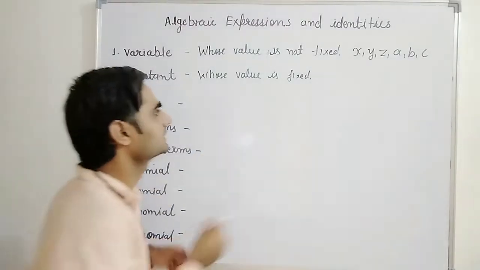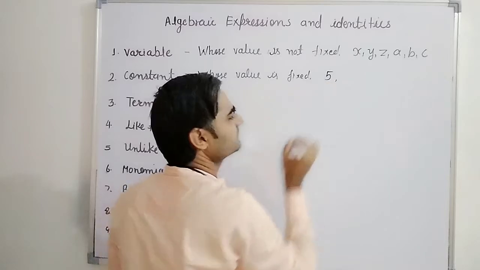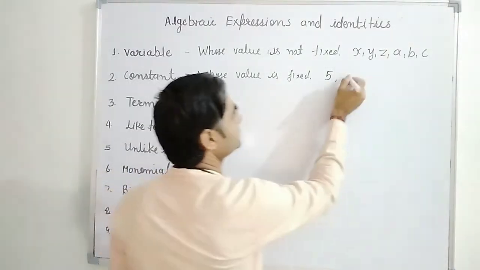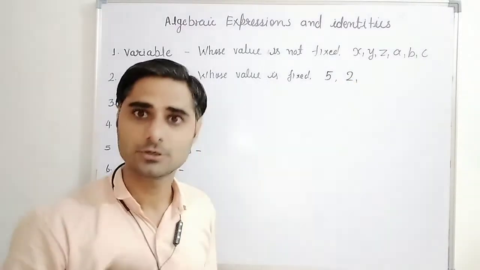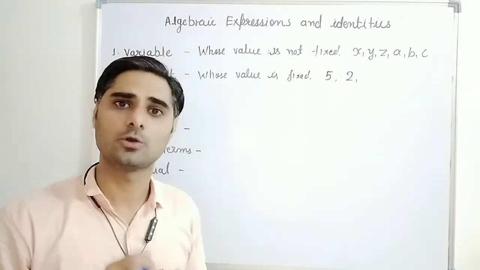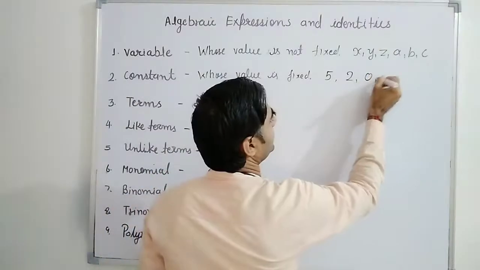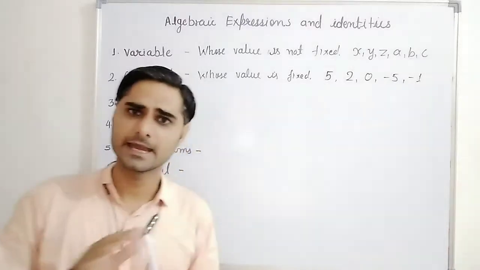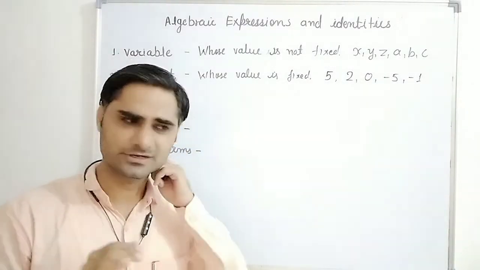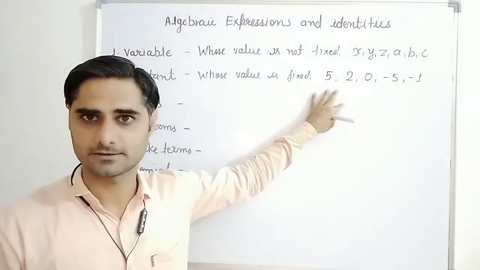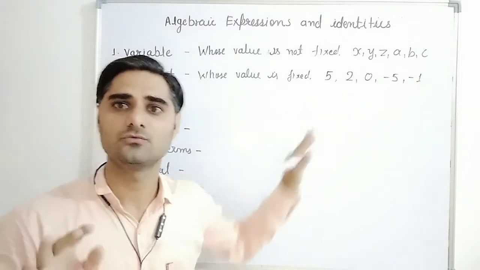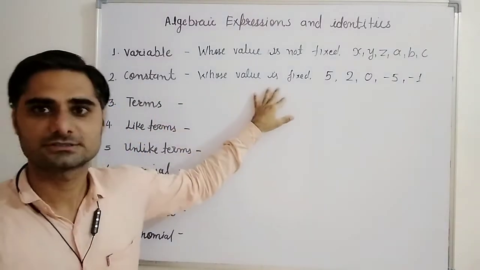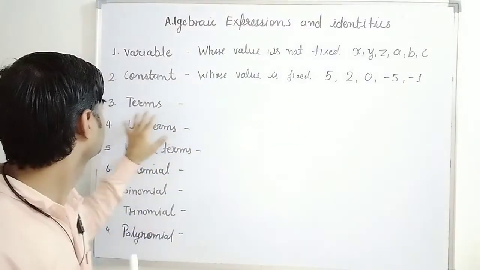Now the fixed value means, like suppose I am writing here number 5. Can we change the value of 5? No, we cannot change. Next one is 2. Can we change the value of 2? No, we cannot change. 2 will always be 2 only. 0, -5, or any number, -1, -2, any integer, rational number, or whatever, whose value is fixed, we can write here. Okay, whose value we cannot change, so anything we can write here. So this one is constant.